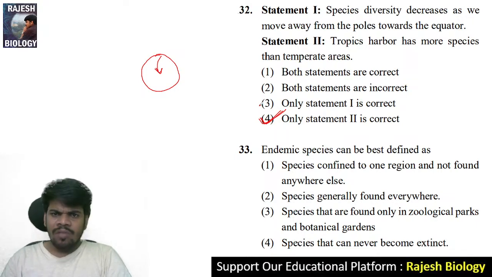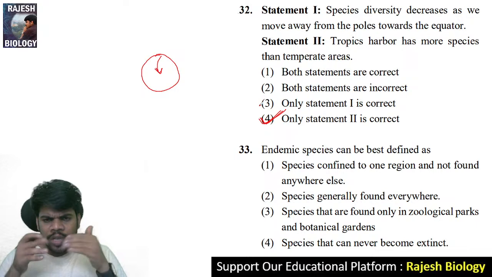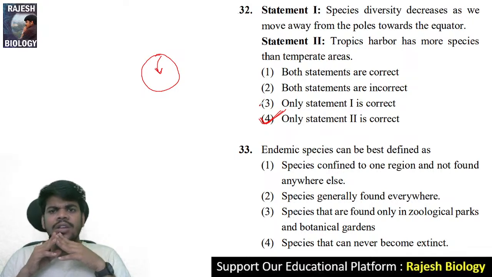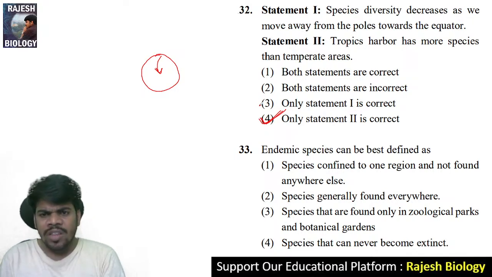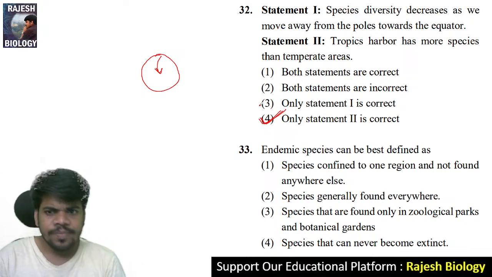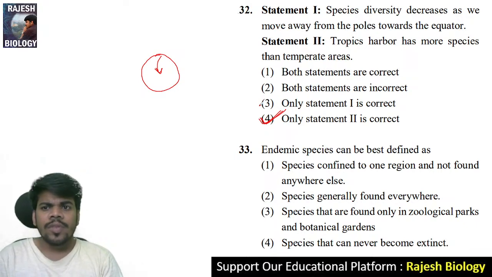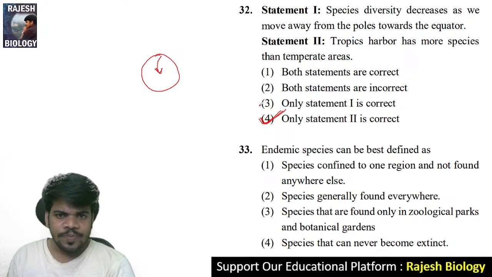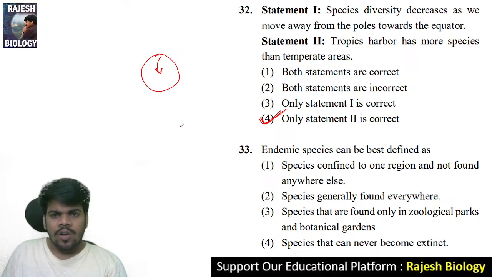No, Chinnu. When we move from the poles to the equator, the species diversity increases. Tropics harbor more species than the temperate areas. Correct. Yes, please ask, Chinnu.